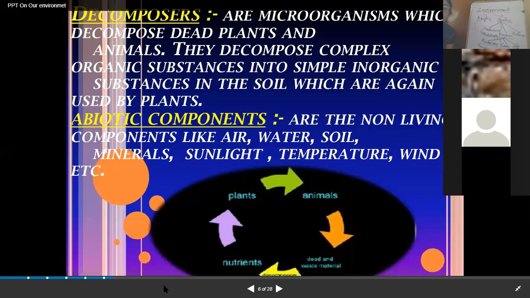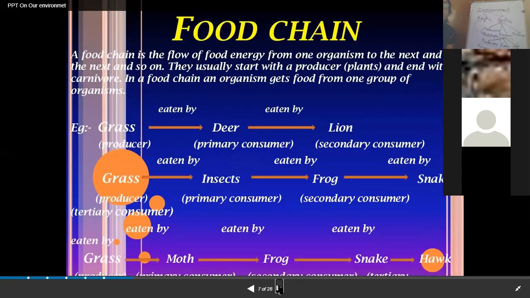Now the next topic is the food chain. Let me tell you what a food chain is. In simple words, it is the relation which shows who eats whom.